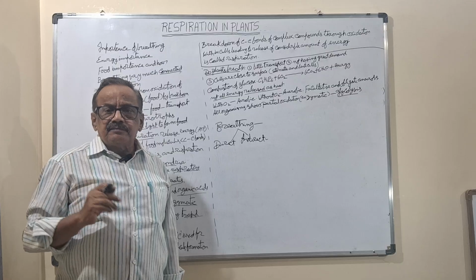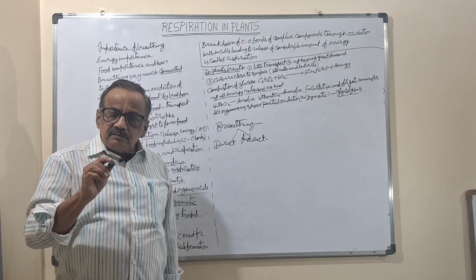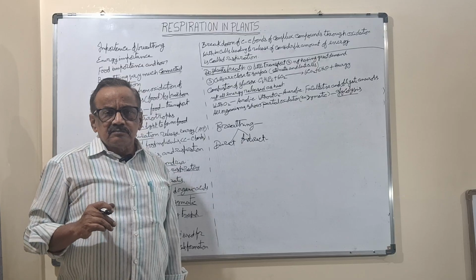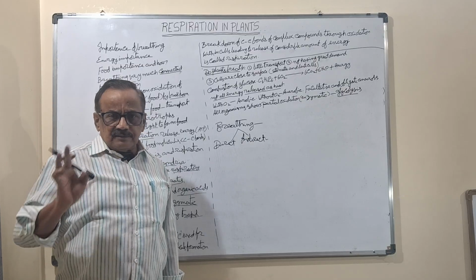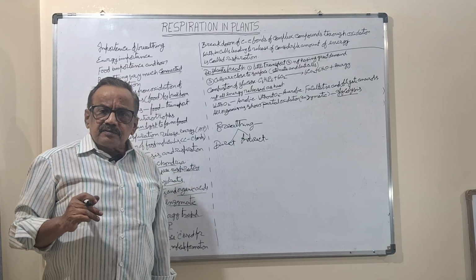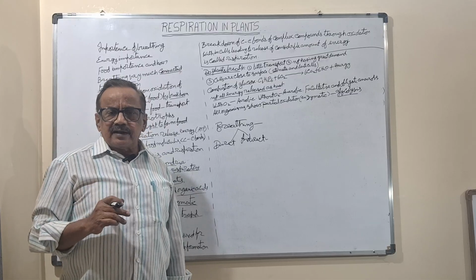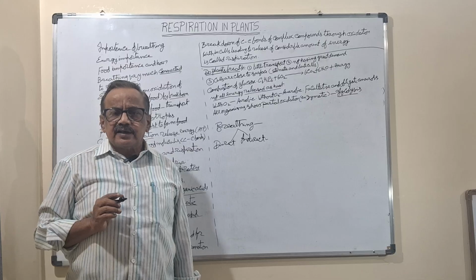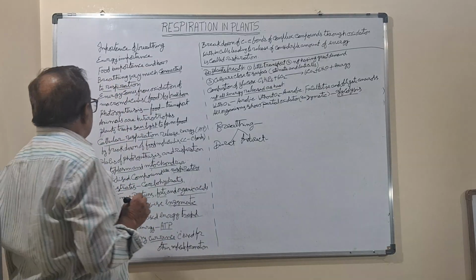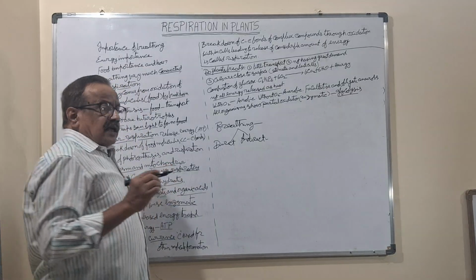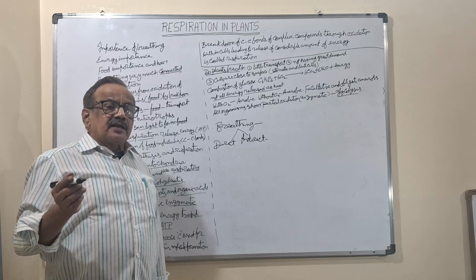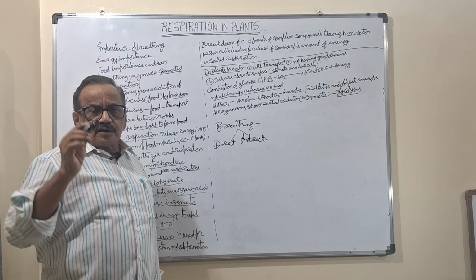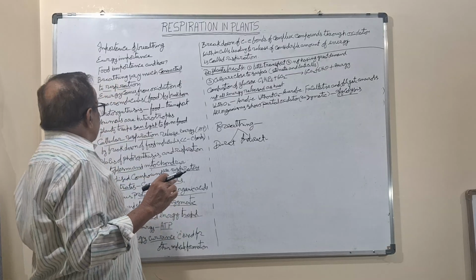So the food will be broken down and give energy. So we are taking food. Will plants take the food? No. They are the autotrophs. They can prepare their own food by photosynthesis. That also you know. And microbes, they also depend directly or indirectly on the plants' photosynthesis only. And the next will be breathing, which is connected with the respiration, because the oxygen has to reach the cell.